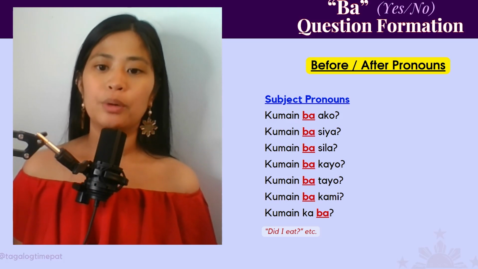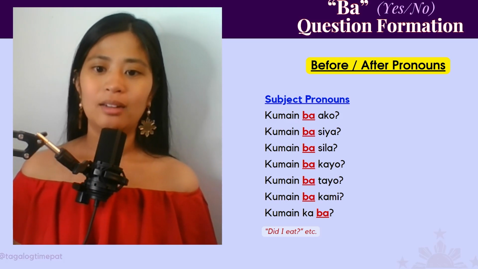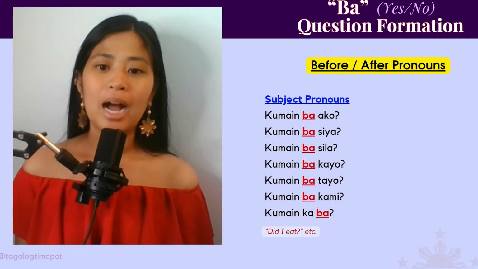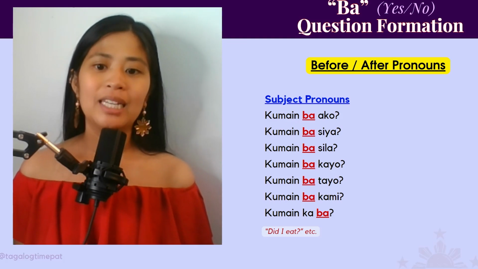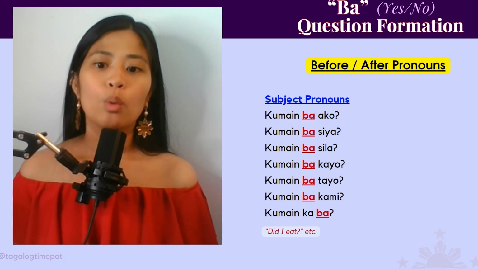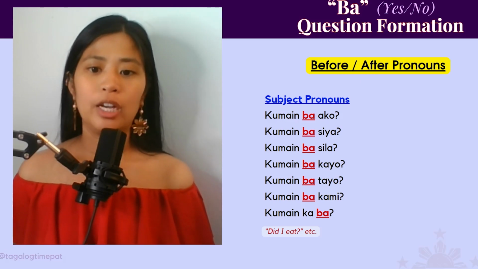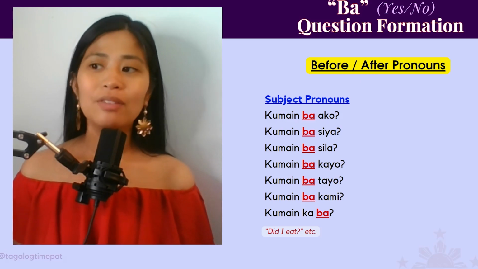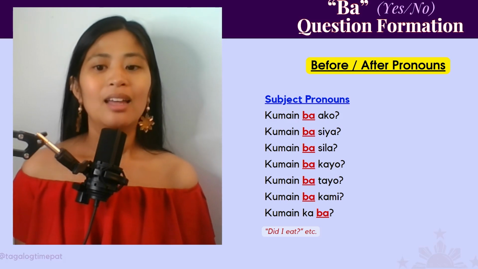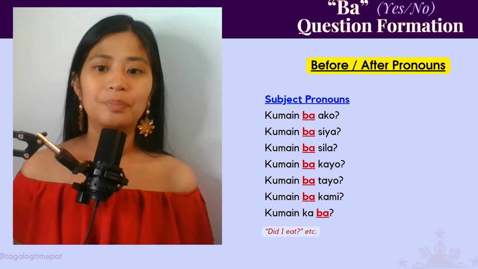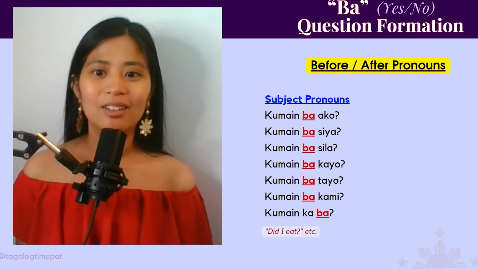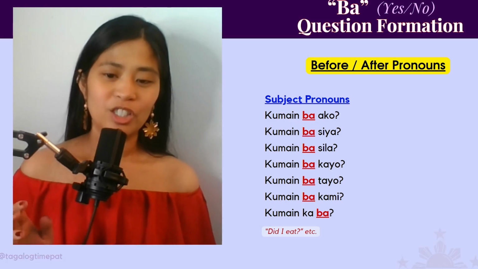But take a look at this pronoun. Kumakain ka ba? Ka. When you are using the singular you, ka, ba goes after that. Kumakain ka ba? And that's the only pronoun in the subject pronouns when ba would go after it. And I haven't found a rhyme or reason why this happens. Why is it ka has to go before the ba? It's just one of those things that has been a pattern in the Tagalog language. So just take note of that.